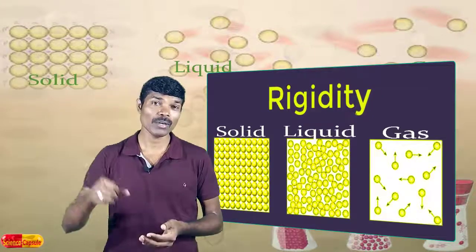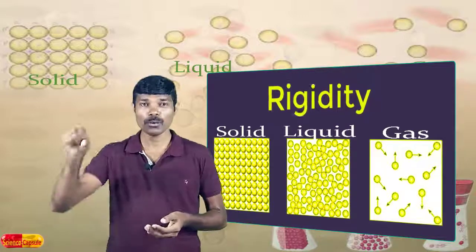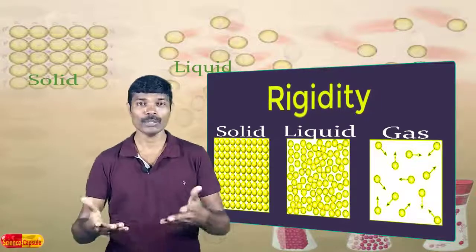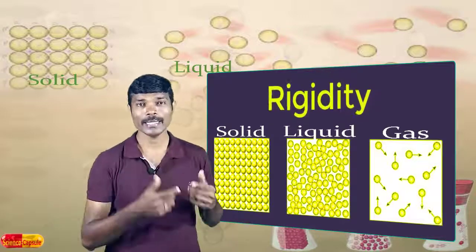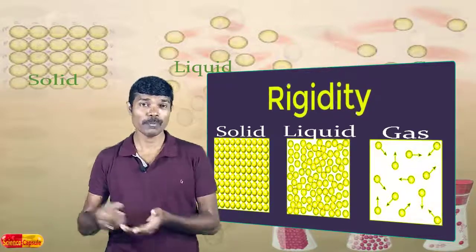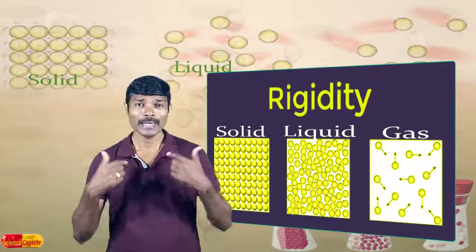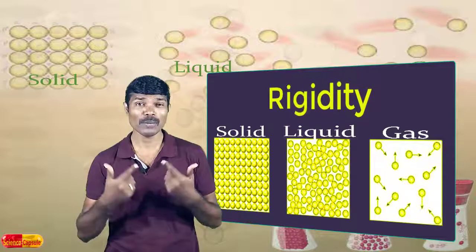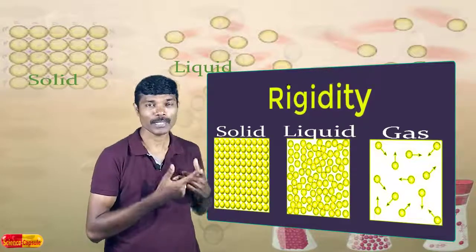When you pour water on any surface, it starts flowing. It does not have any fixed shape. If you pour the water on a surface, it flows and takes the shape of the floor. If you pour it into a glass, it takes the shape of the glass. If you pour it into a bottle, it takes the shape of the bottle. So, it does not have a fixed shape and does not maintain its shape. So, liquids do not have the property of rigidity.